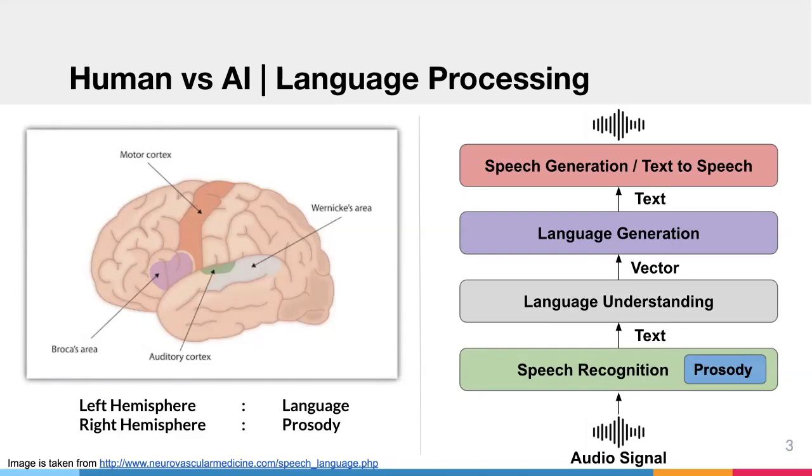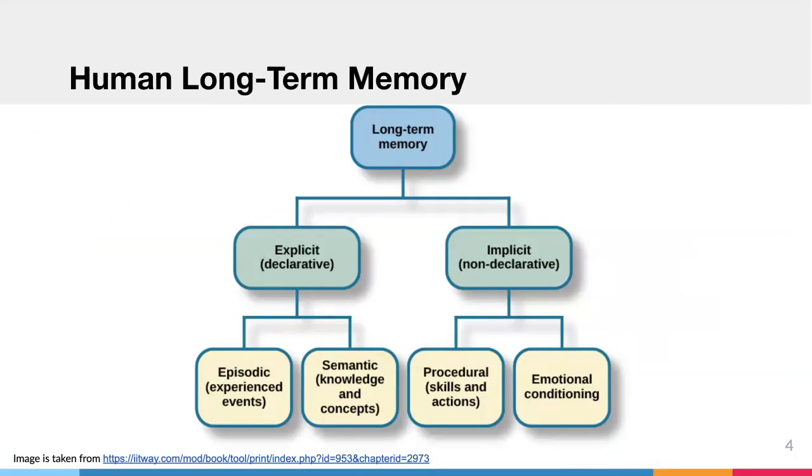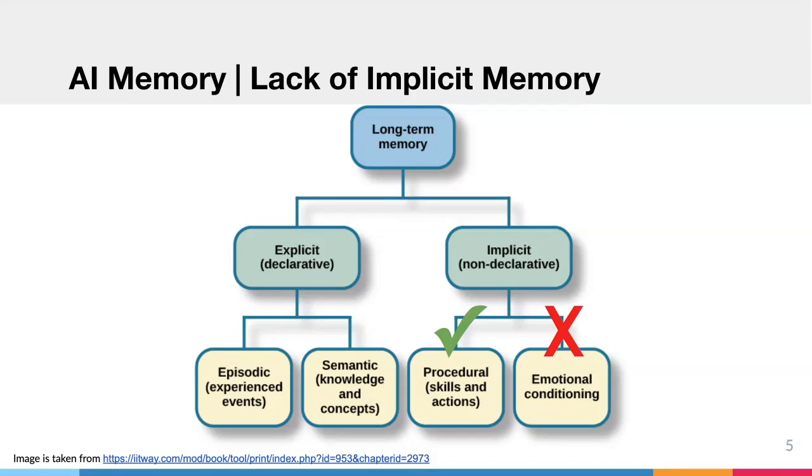Next, we can go to the long-term memory of an AI system. To recall, in humans we have two different kinds of long-term memory, which are implicit and explicit. Implicit consists of procedural and emotional memory, while in explicit we have episodic and semantic memory. How about the implicit memory of an AI? As far as I know, there is no such thing as emotional memory in AI.